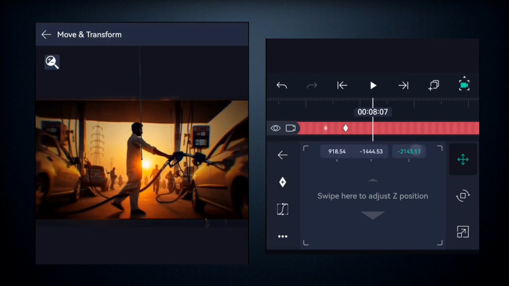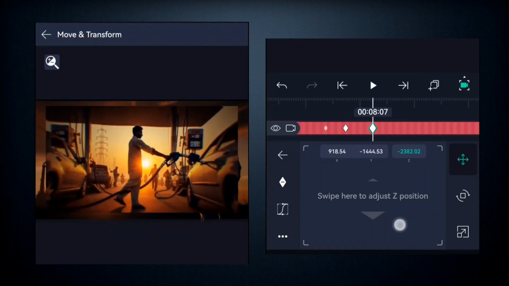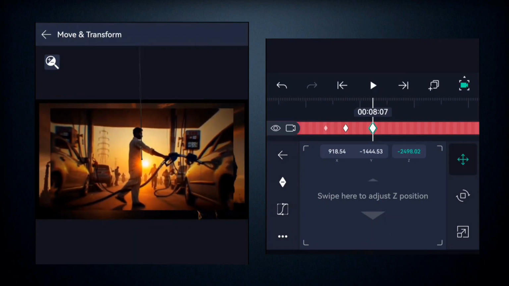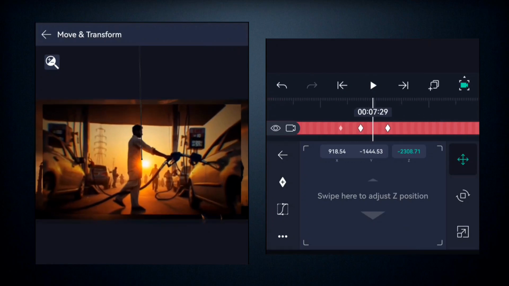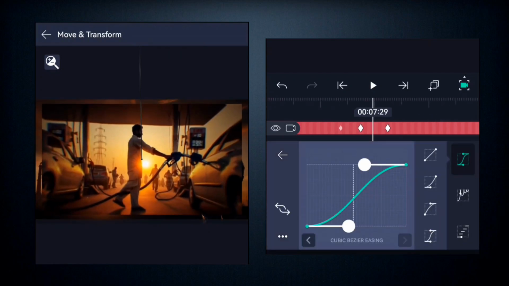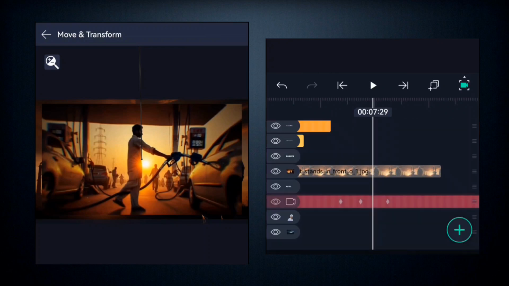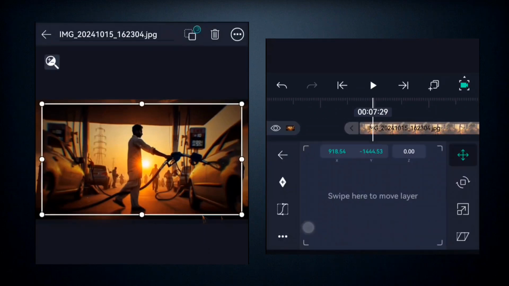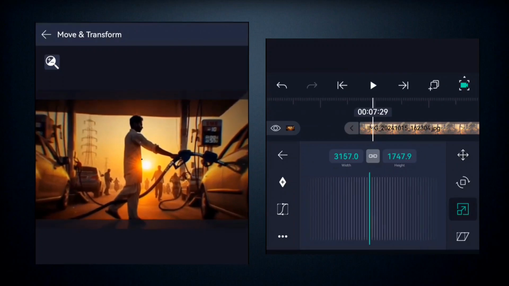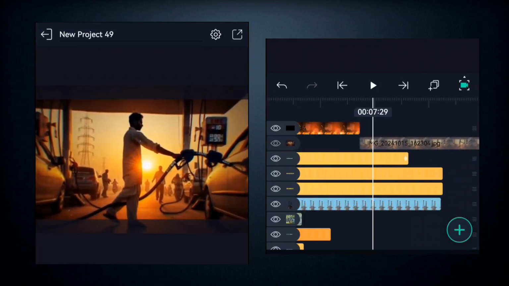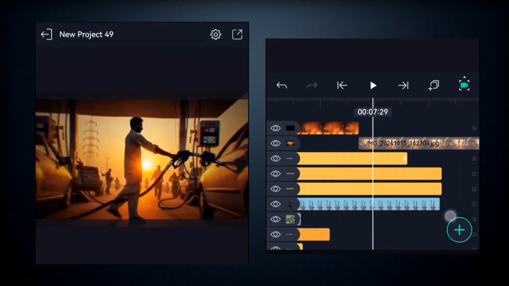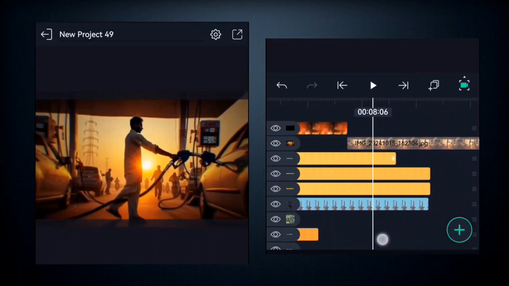So using the Z-axis, you're going to pull it in like this, so it's going to give you like a slide in animation, like a zoom in animation, right? So you add a keyframe graph in between it like this. Once you're able to add a keyframe graph in between it, you can come here to adjust this by scaling it up, so you can see how it comes in, right? Very interesting, right?